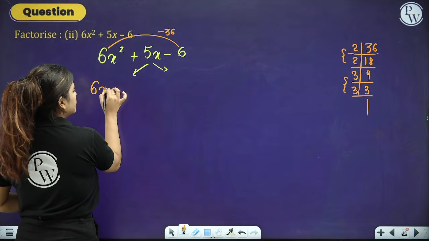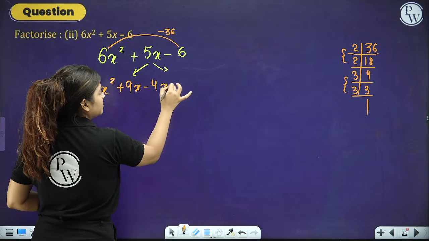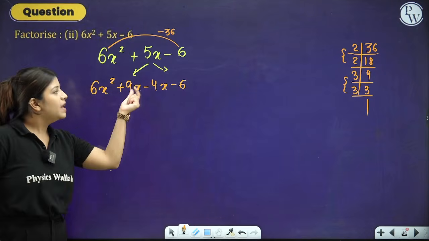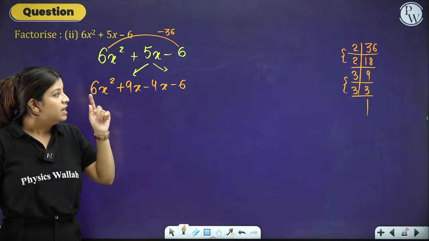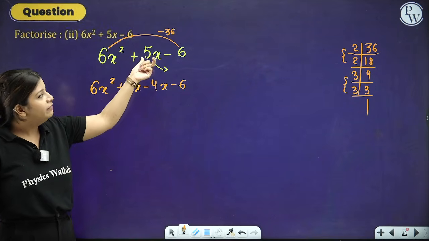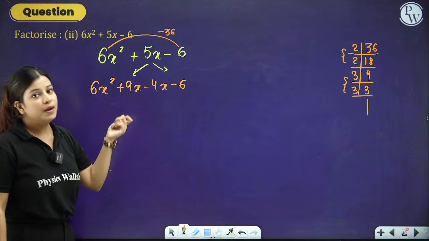Right? So, we can write 6x square plus 9x minus 4x minus 6. Now, why plus 9x minus 4x? Why not minus 9x plus 4x? Just because we have this 5x over here in positive. So, we have to take the bigger number in the positive part.